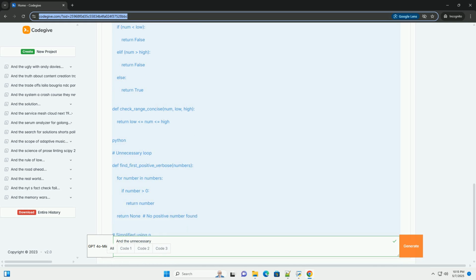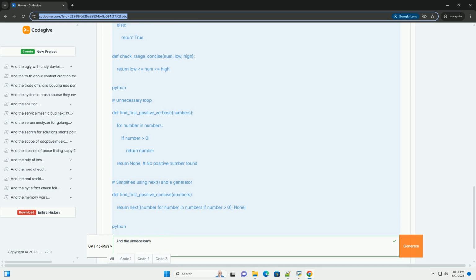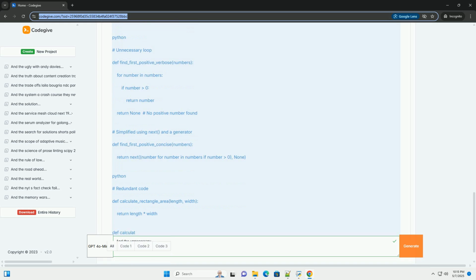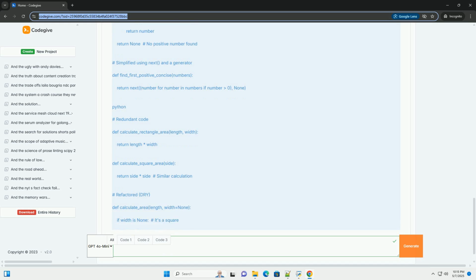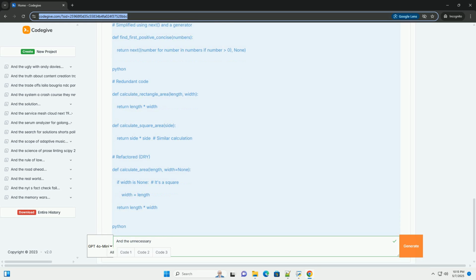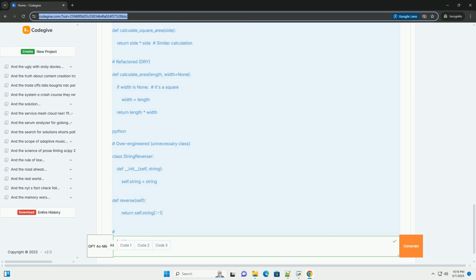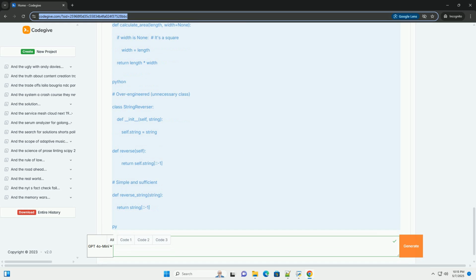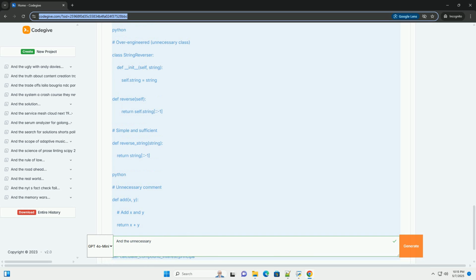We'll explore this through different lenses, including: 1. Unnecessary variables and assignments. 2. Overcomplicated logic, and simplification. 3. Unnecessary loops and iterations. 4. Redundant code, duplication. 5. Unnecessary abstraction, over-engineering. 6.